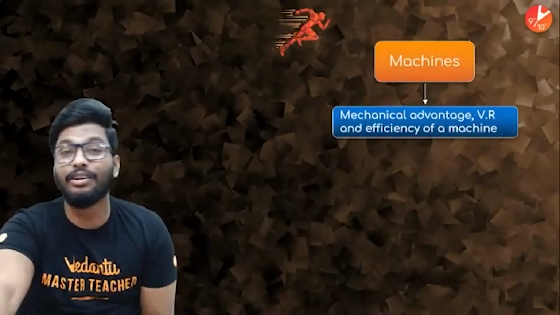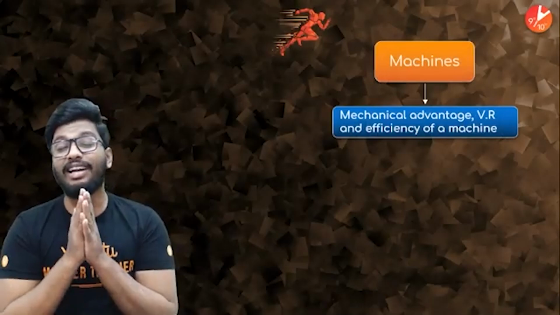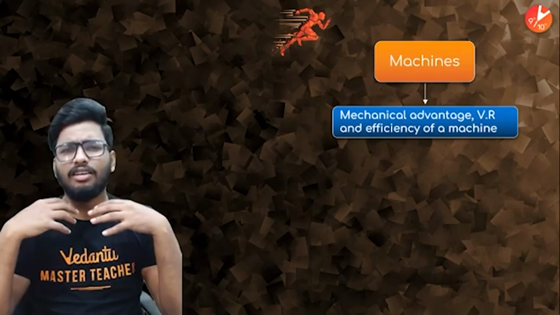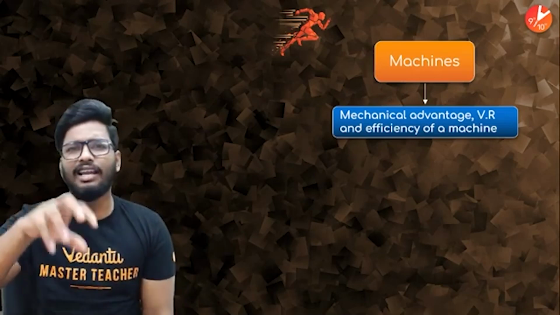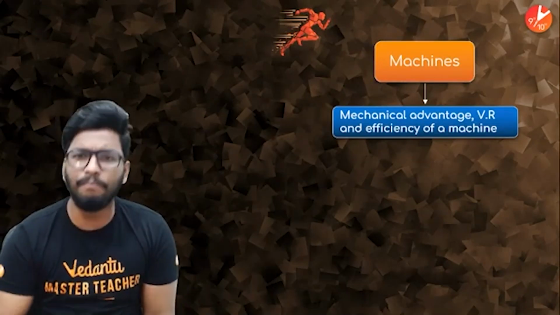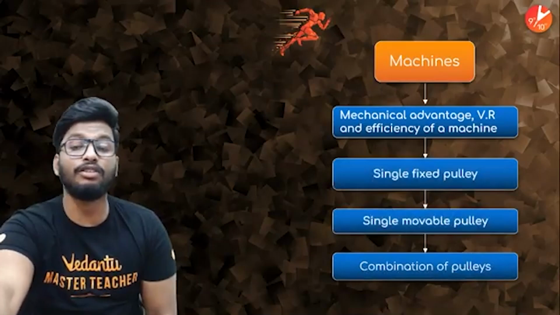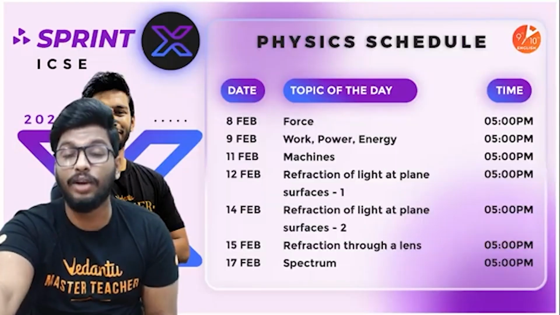So what are we going to look into in this particular chapter? We have already gone through the theory part of the chapter. If you haven't gone through any of those videos, make sure that you click on the video section and go through all those videos. It'll definitely help you out. So these are the questions that we'll be looking into. These are the topics from which we'll be selecting 10 very important questions: mechanical advantage, velocity ratio and efficiency of a machine, single fixed pulley, single movable pulley, combination of pulleys. These are the things we're going to be looking into.